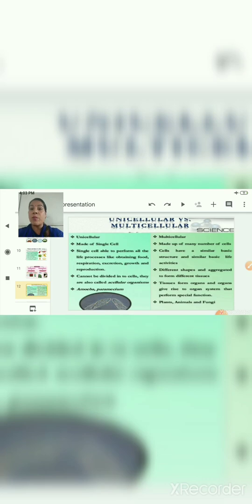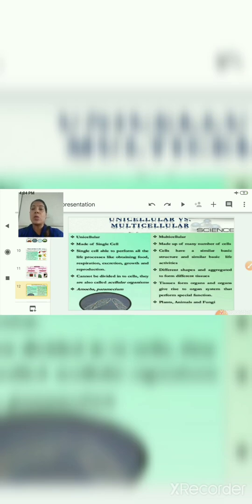Whereas in case of multicellular organisms, cells have a similar basic structure, and there are different types of cells which make different organ systems and tissue systems, which are specialized to perform different functions. Like for respiration, we have the respiratory system, we have a digestive system, we have an excretory system, we have a nervous system.